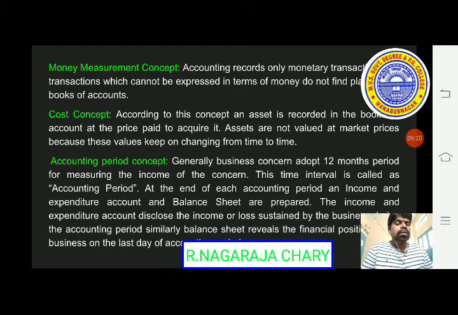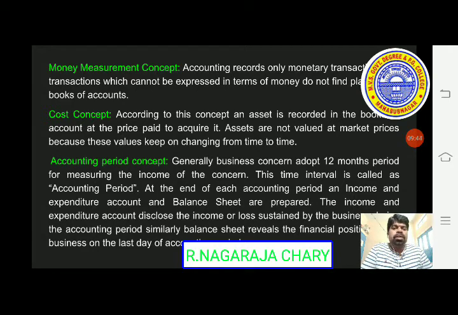Do we have non-monetary transactions also? Yes, we have non-monetary transactions also. But only monetary transactions are to be recorded in the books of accounts. Non-monetary transactions are not to be recorded, so there is no place to record them in the books of accounts.